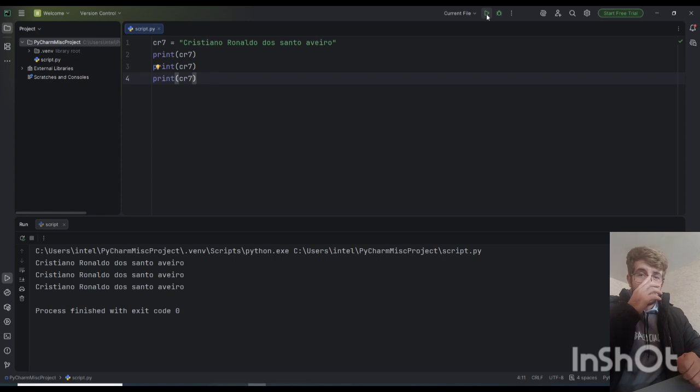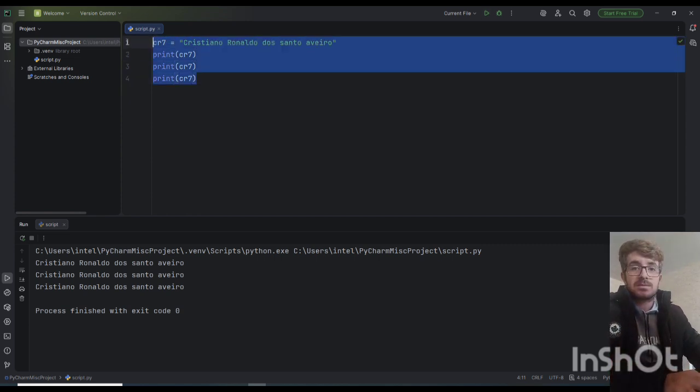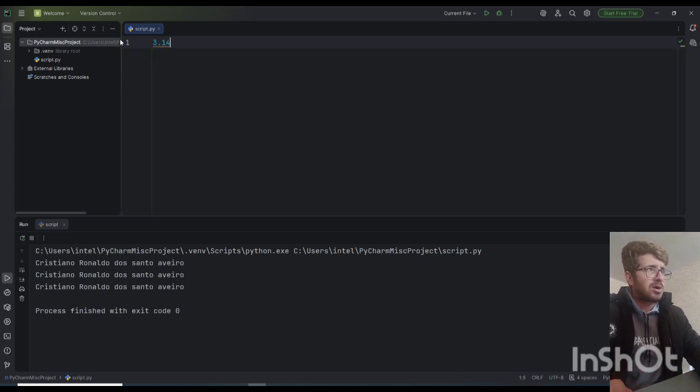So let me remind you again, a variable helps you to store everything in a desired name. For example, numbers, Pi number is 3.14159.